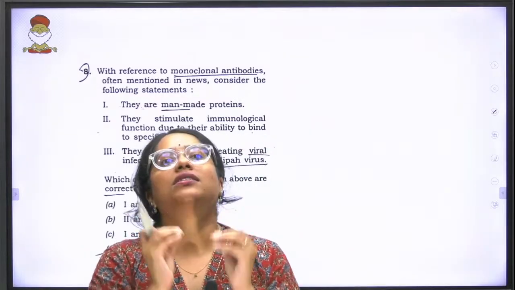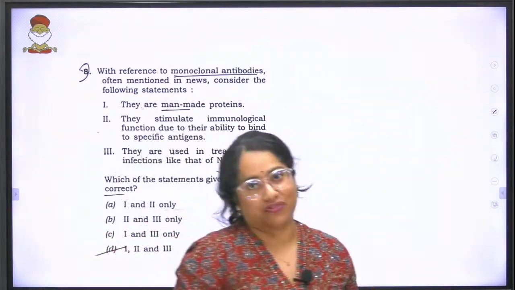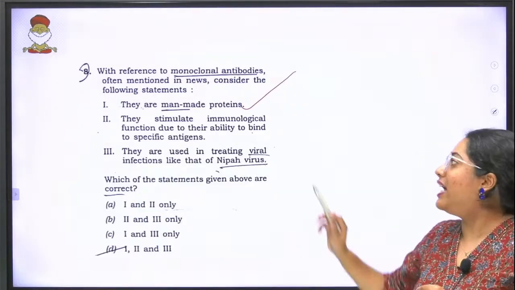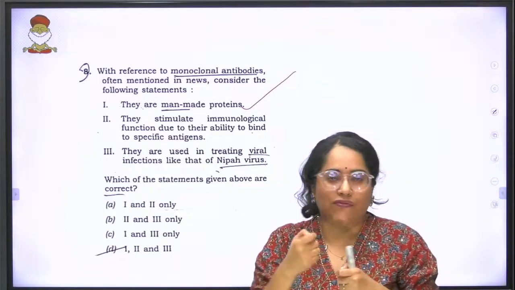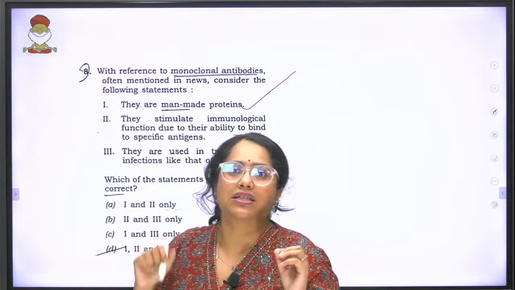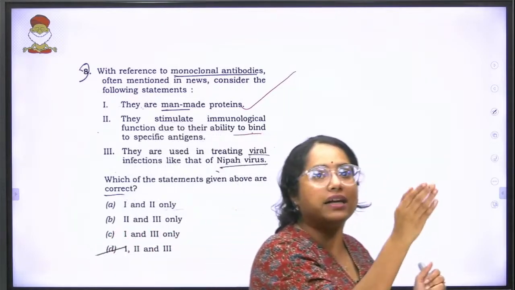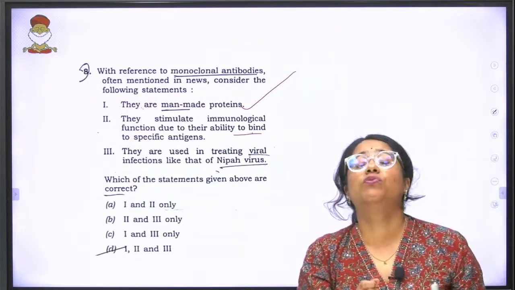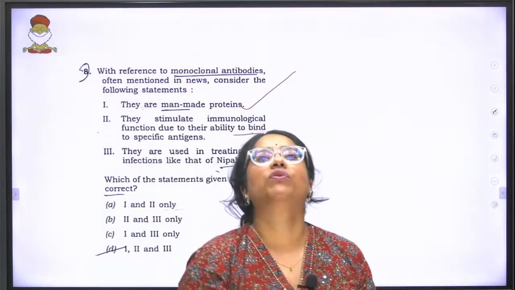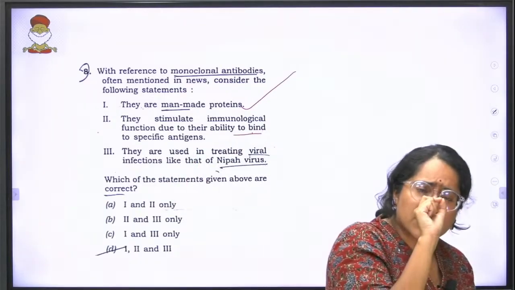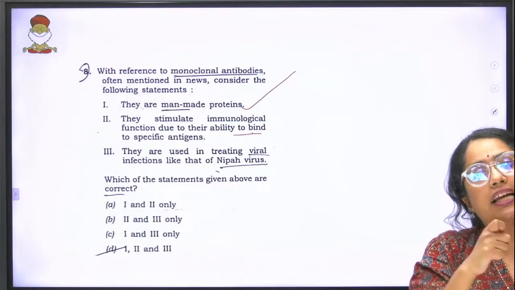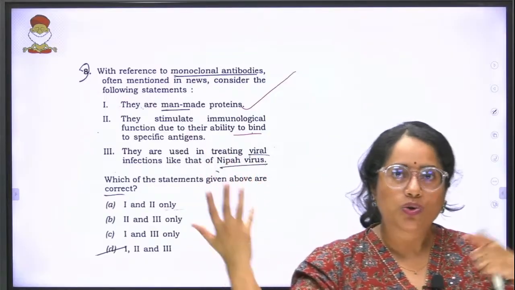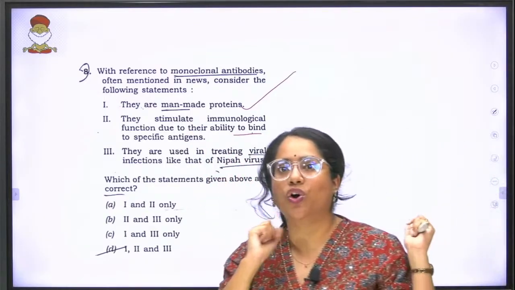Monoclonal antibodies are something that are artificially manufactured. Okay, they are man-made proteins, and they can actually help to have any kind of immunological function against any specific antigens. That means if any specific thing has to be attacked, you can make it specifically for that disease. This was also discussed when COVID was spreading. Why? Because each variant of COVID was different. So even if slight changes were there, we could actually create monoclonal antibodies to try to treat the COVID. But then obviously we were also involved in vaccine research and everything, so that also happened.